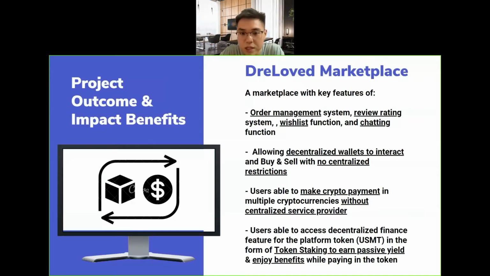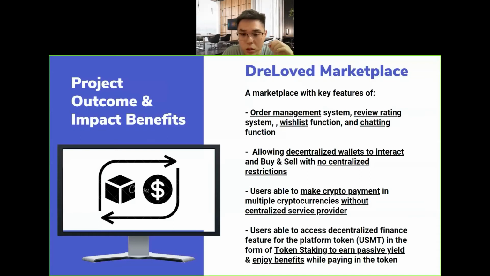There's no centralized provider, and they're able to make crypto payments, even in multiple cryptocurrencies, wallet to wallet, which is actually on-chain crypto payments. There is no centralized service provider for the crypto payments, and users are able to access the decentralized finance feature for the platform token. I created a platform token for this platform, which is known as USMT. By using the token to pay, they are able to enjoy some benefits such as a discount.